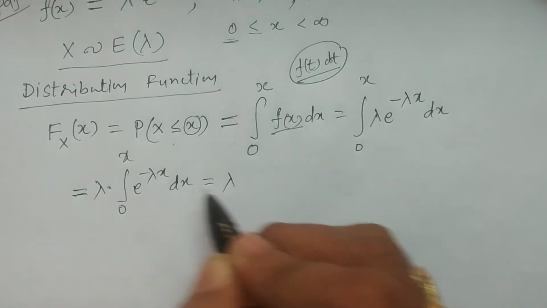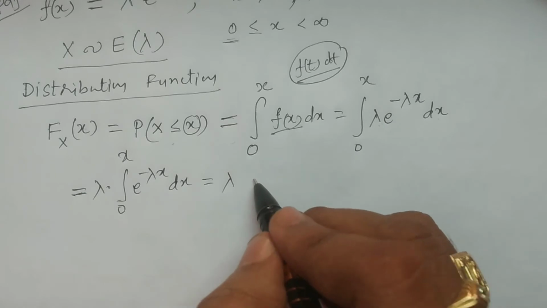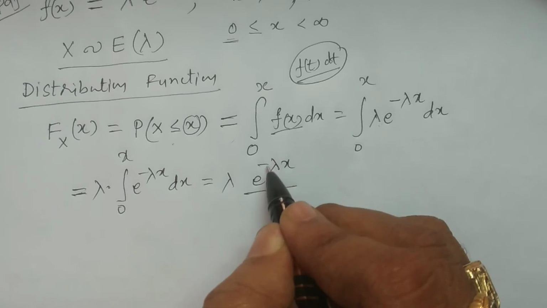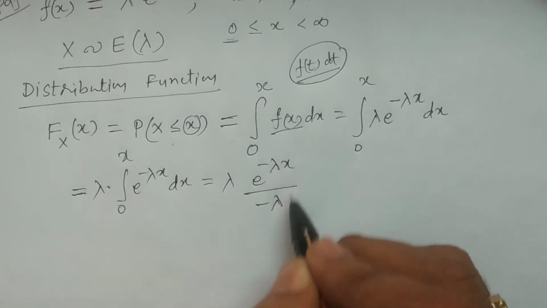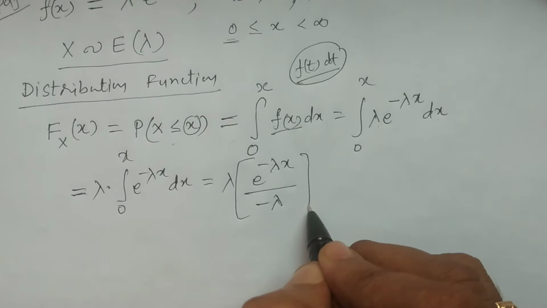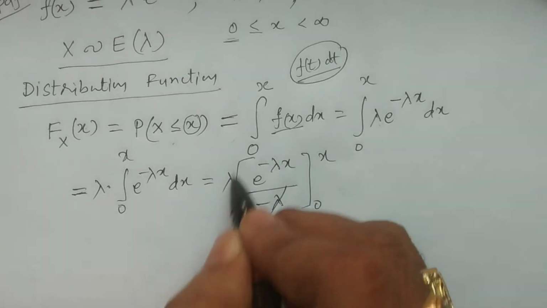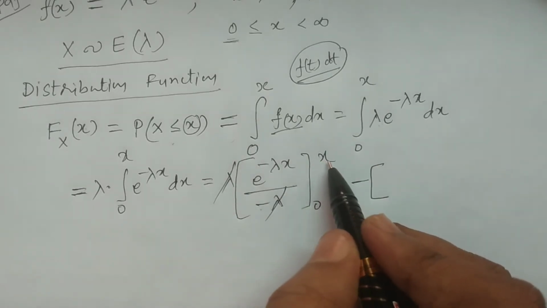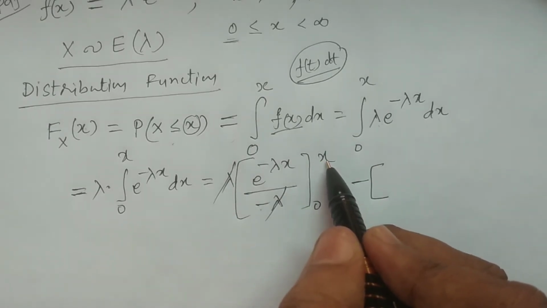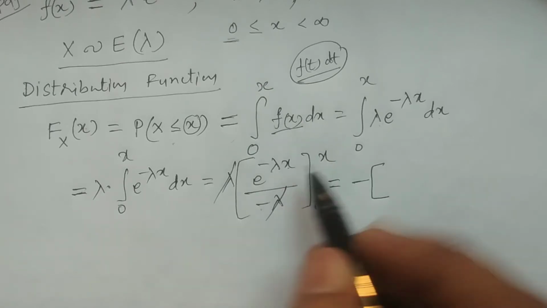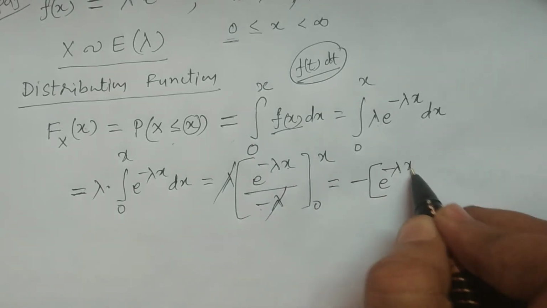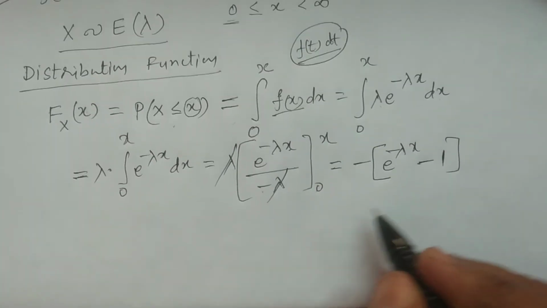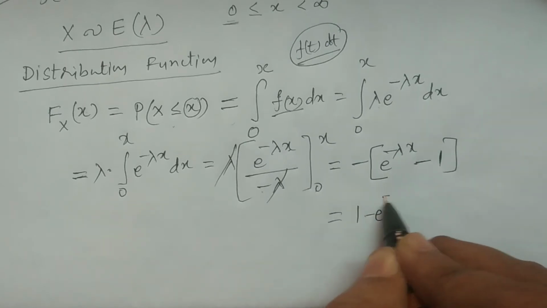Lambda is a constant, so I take it outside, giving lambda multiplied by the integral of e power minus lambda x, which is e power minus lambda x divided by minus lambda, since the differentiation of minus lambda x is minus lambda. Lambda gets cancelled, but the minus remains. Taking the minus common and applying the limits: substitute the upper limit x, giving e power minus lambda x, minus the lower limit 0, e power 0, which is 1. Hence it is 1 minus e power minus lambda x.